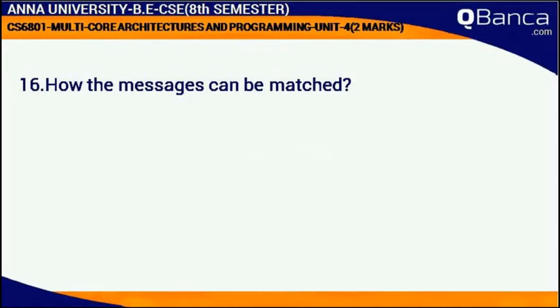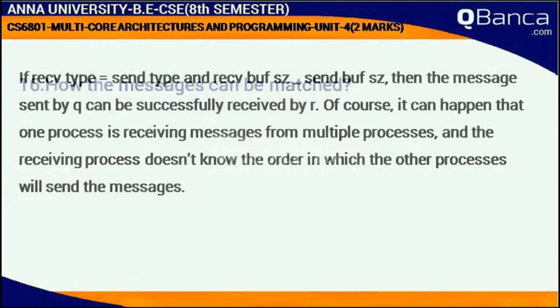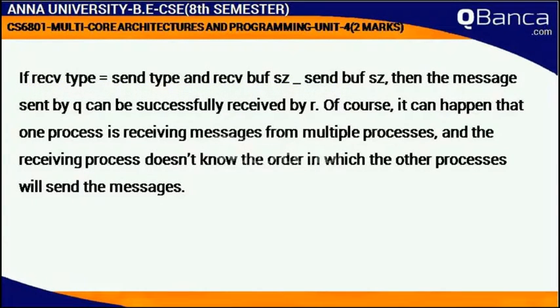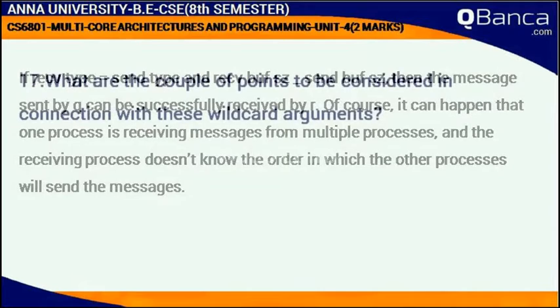Messages can be matched? Answer. If receive type equals send type and receive buff size equals send buff size, then the message sent by Q can be successfully received by R. Of course, it can happen that one process is receiving messages from multiple processes and the receiving process doesn't know the order in which the other process will send the messages.